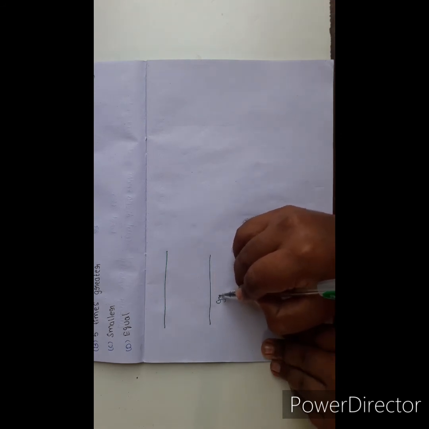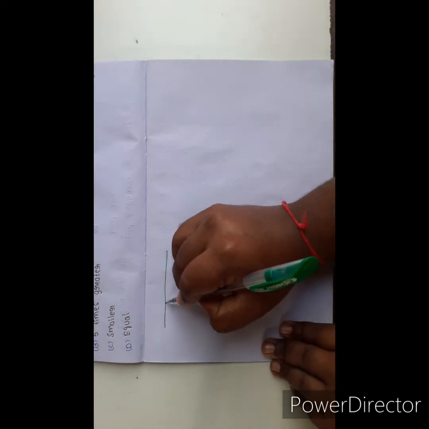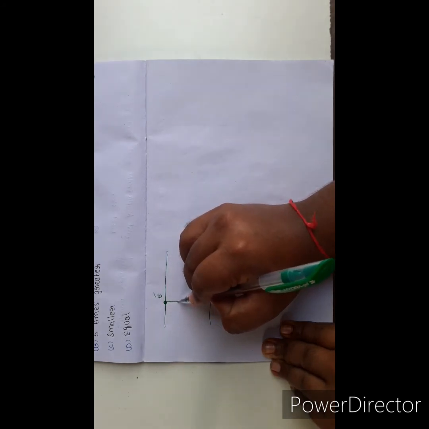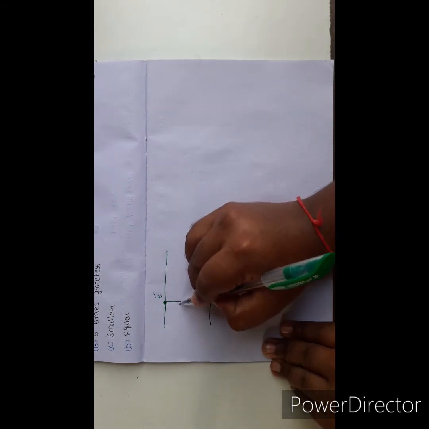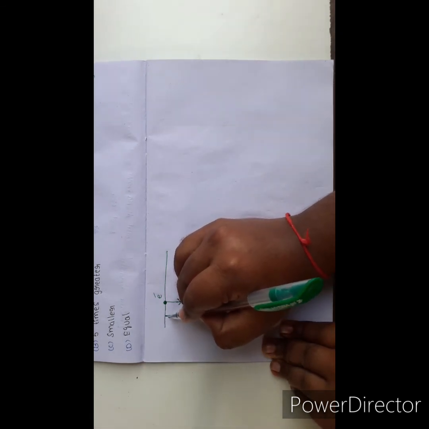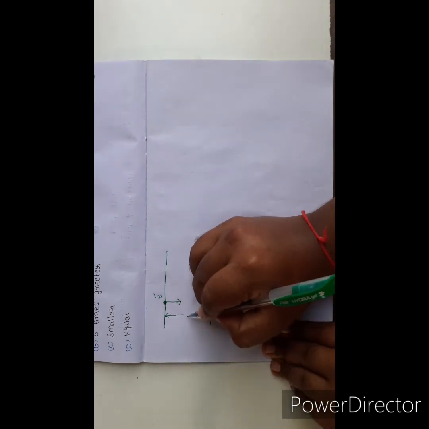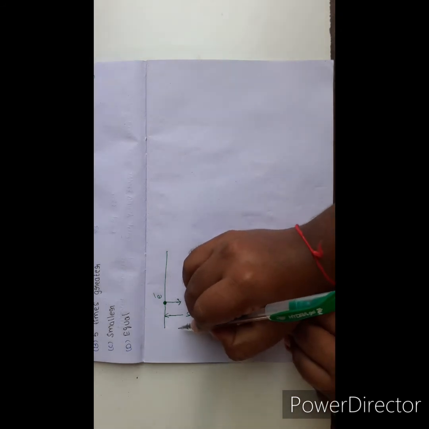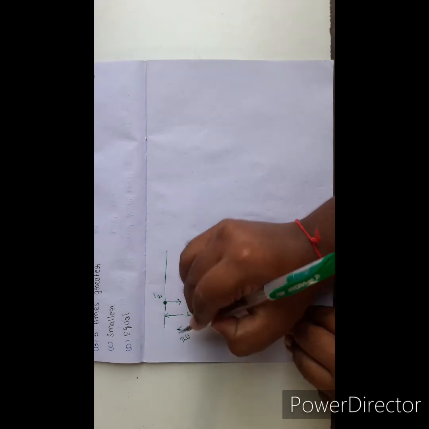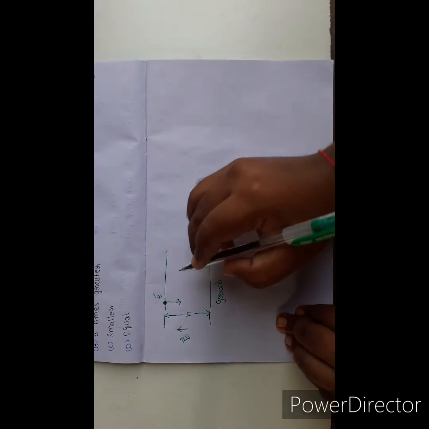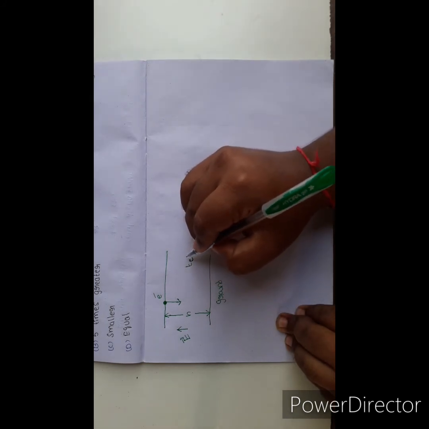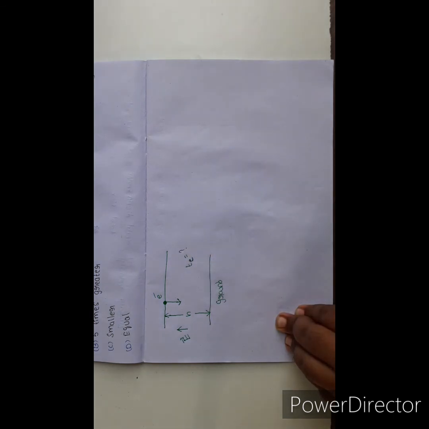This is the ground. Here one electron is falling from rest through a vertical distance of h. The direction of the electric field is upward. Here we are going to find the time to fall of the electron, T E value.